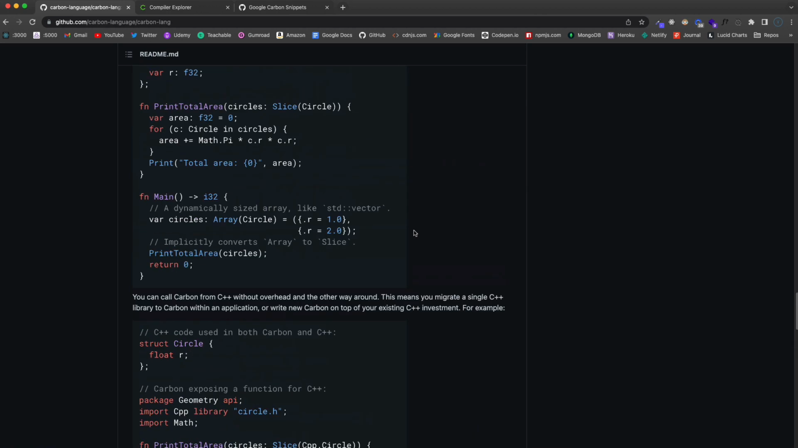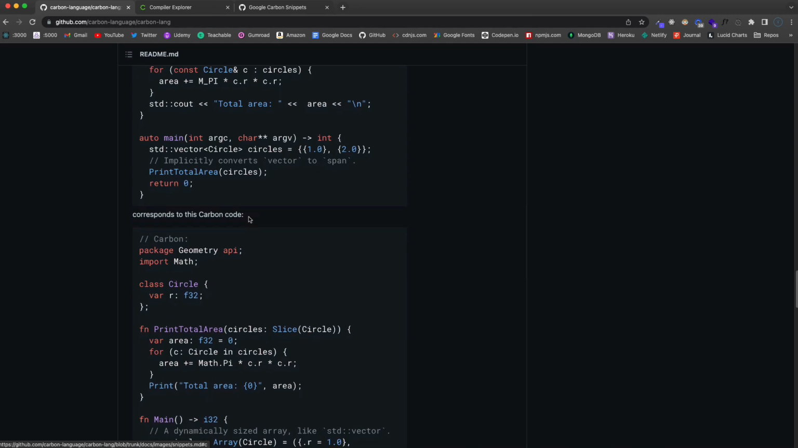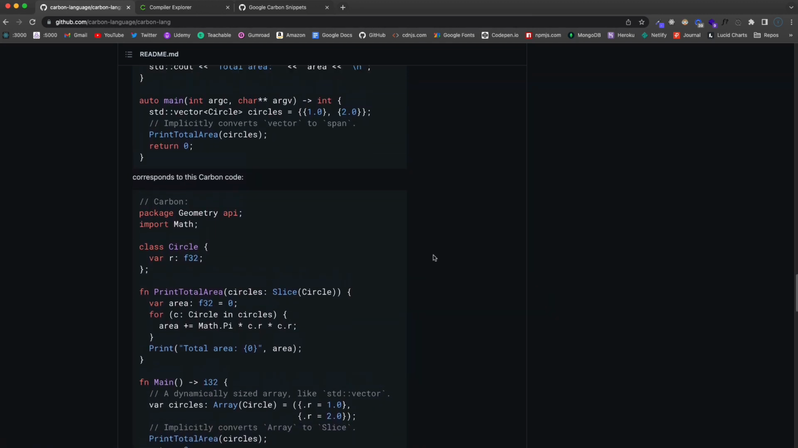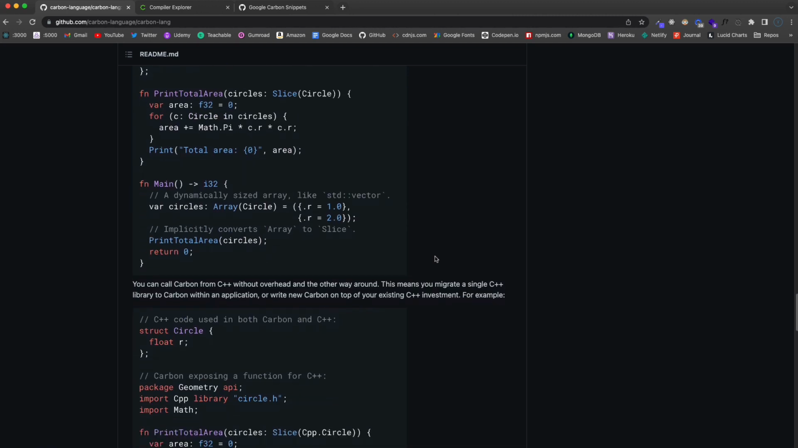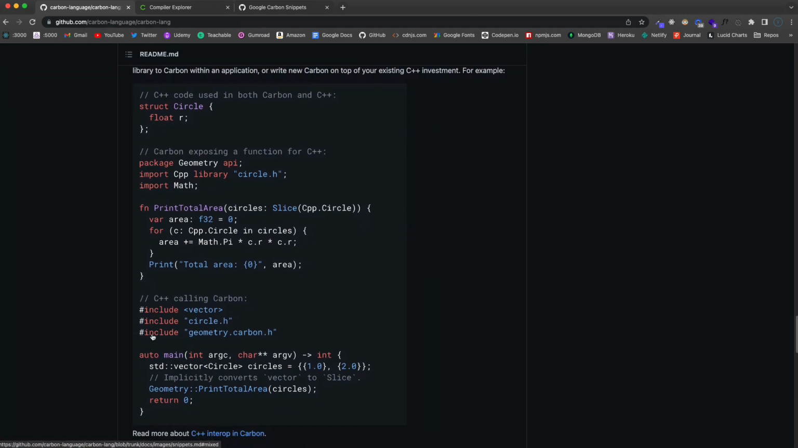And then there are some code samples. So if you look at this one right here, this is straight C++ code. It's just to, I guess, print the area of a circle. And then you have your Carbon code here, which does the same thing. And you can see it is very similar, but it does, to me at least, look a little bit cleaner and simpler. And then down here, you'll see that C++ code can be used within Carbon, and you can also call Carbon from C++ as well. And you can use any C++ libraries, which is nice.